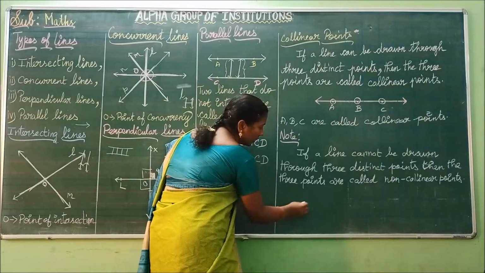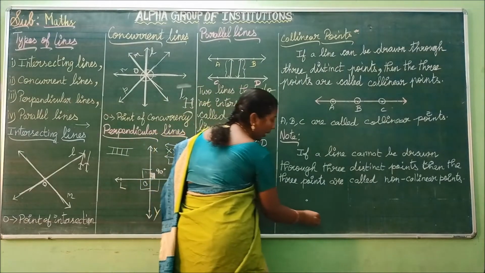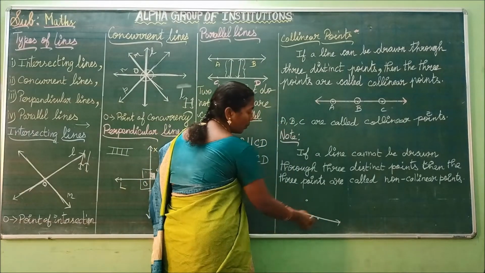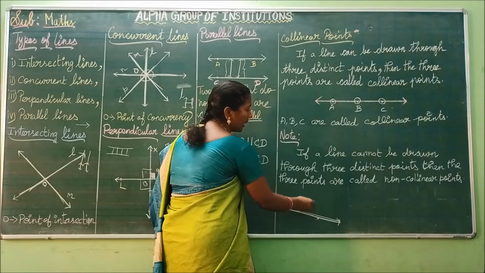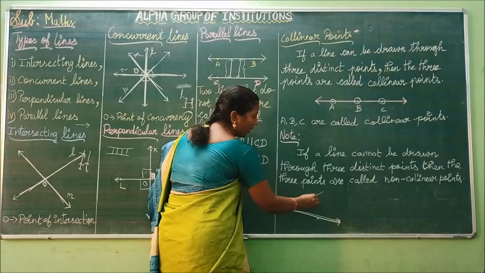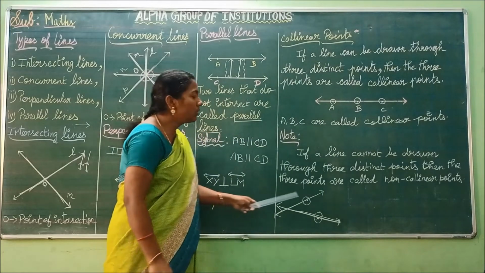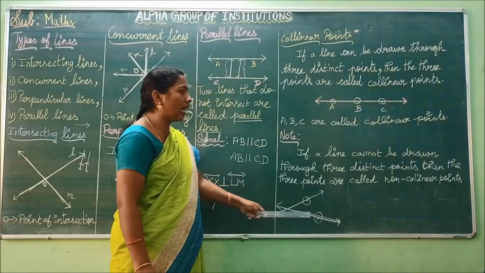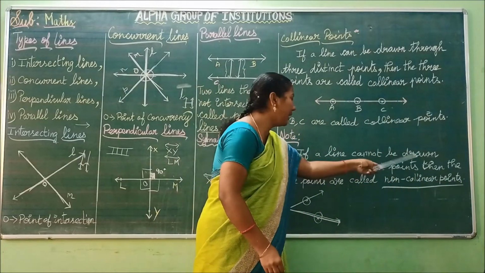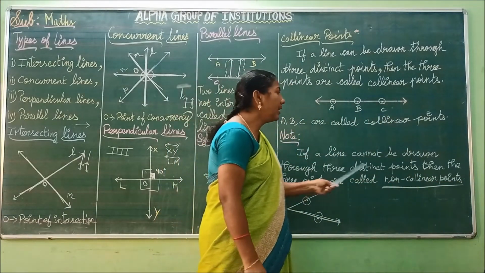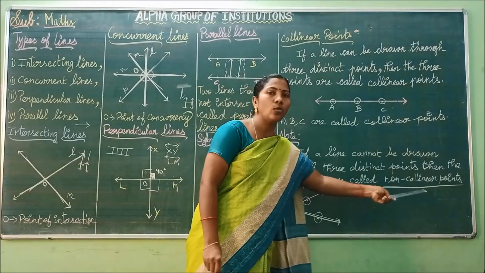Suppose I am taking the 3 points like this. Now we can't draw a single line that passes through all 3 points. See here, if I draw the line passing through these 2 points, I leave this point. So in this situation, we are calling these 3 points as non-collinear points. So if a line cannot be drawn through 3 distinct points, then the 3 points are called non-collinear points.